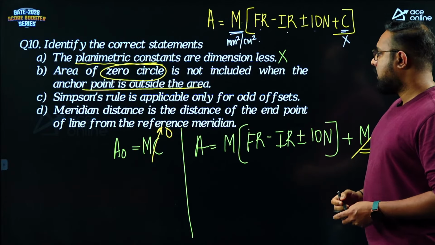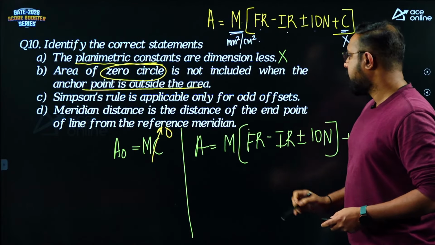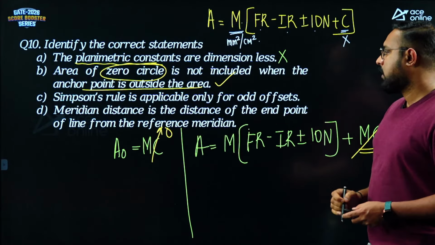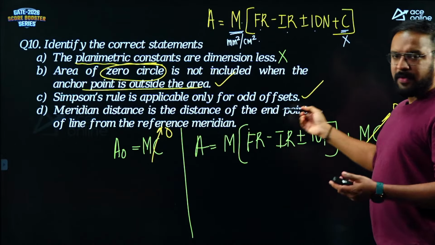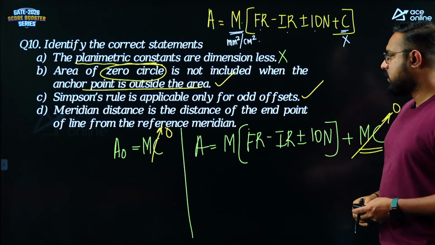Simpson's rule is applicable. So is that statement correct? That statement is correct. Simpson's rule is applicable only for odd offsets. Yes, famously we know it is applicable only for odd offsets.